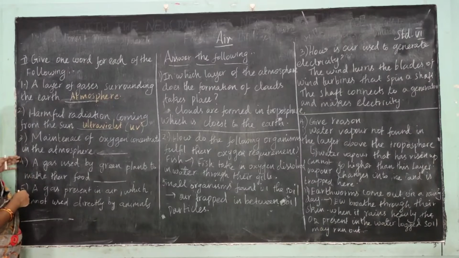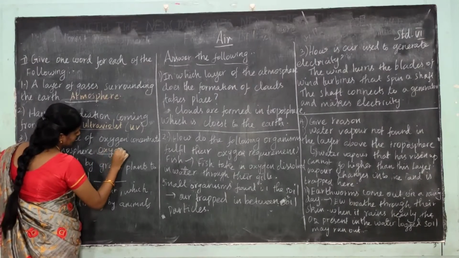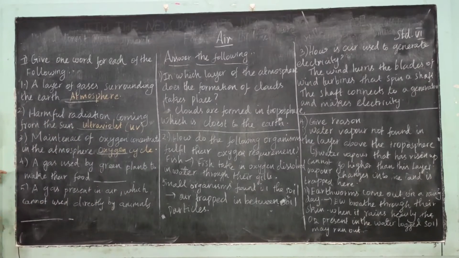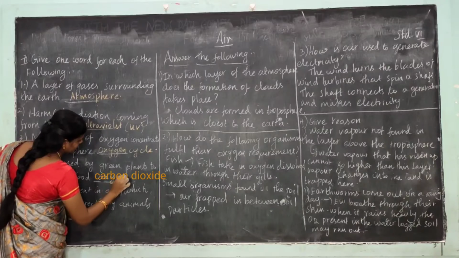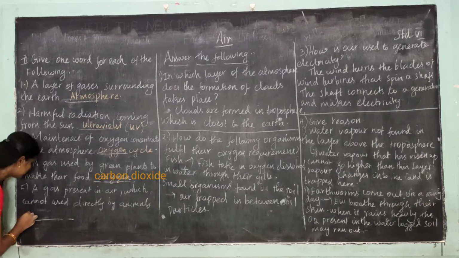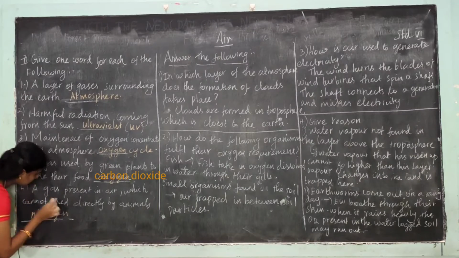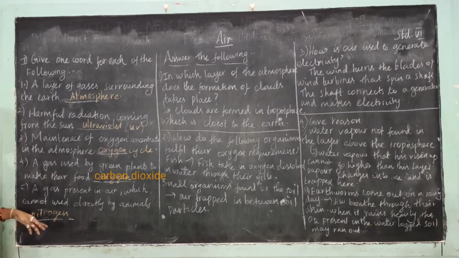Maintenance of oxygen concentration in the atmosphere is called oxygen cycle. A gas used by green plants to make their food. A gas present in the air which cannot be used directly by animals: nitrogen.